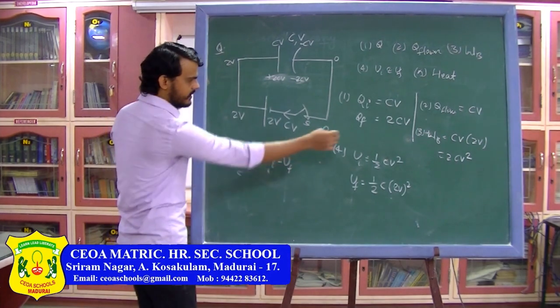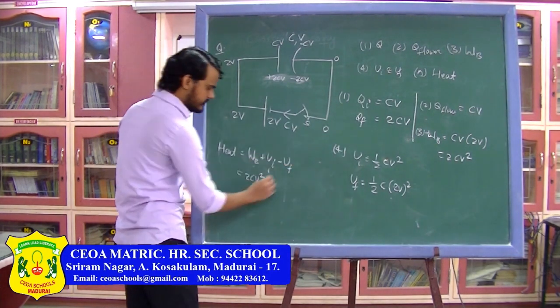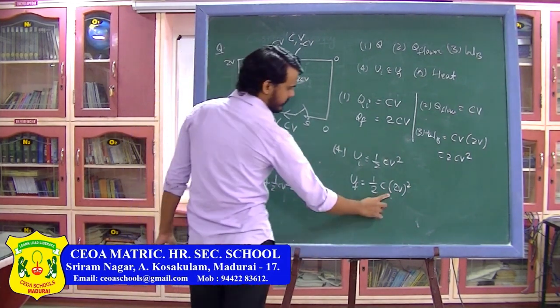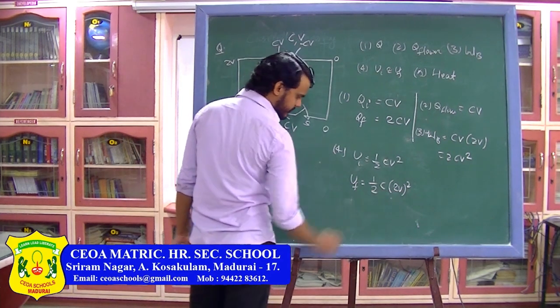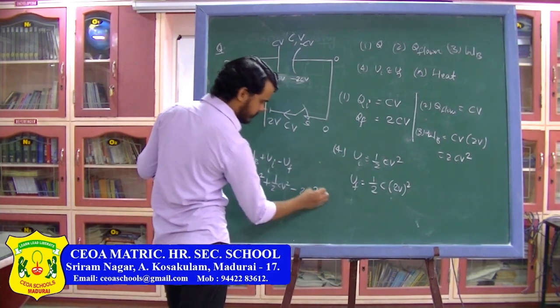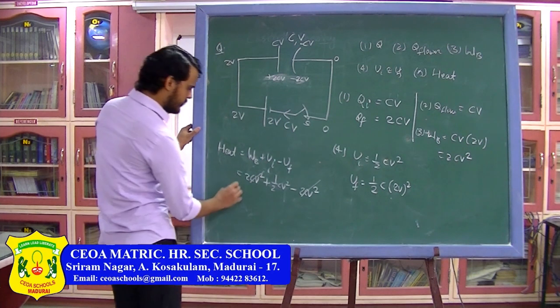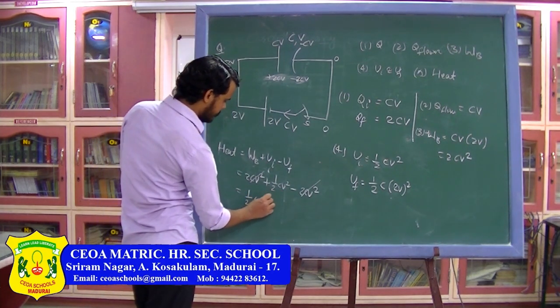So work done by battery is 2CV square, plus initial energy half CV square, minus this term, which I can write as half into 4, that is 2CV square. From here 2CV square and 2CV square will cancel out. Here the heat produced will be half CV square.